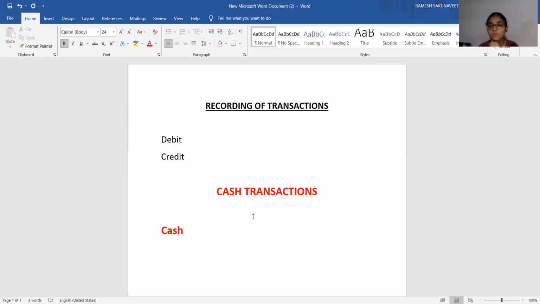Otherwise, one simple example I will tell. You go to a Kirana shop near your house. You pay him 20 rupees and you purchase one book. Is he writing your name in his notes? Will he note down that he gave you one book and you gave him 20 rupees? Is he noting down? He will not note down because you paid money, that's all.